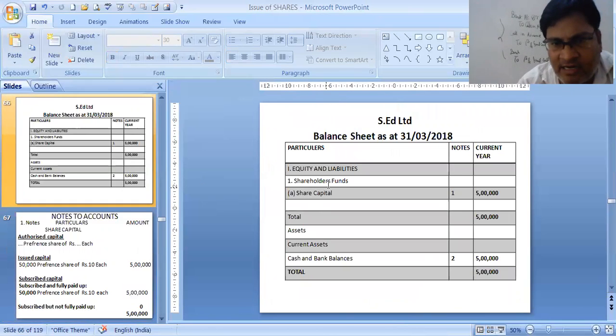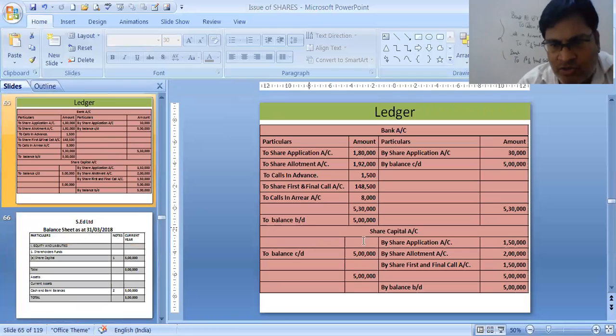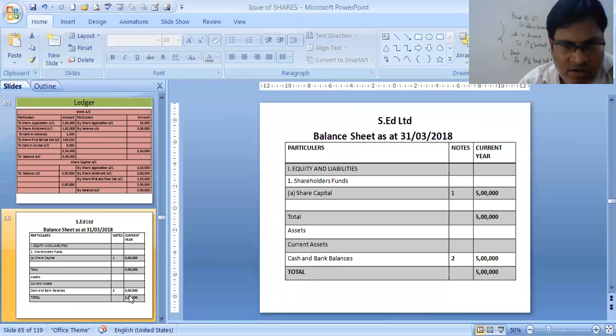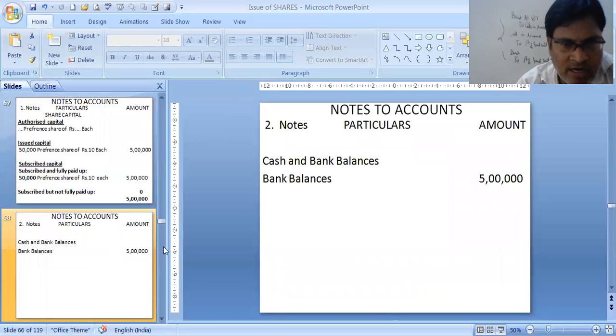See the balance sheet under shareholders fund, share capital 5 lakhs. Total is 5 lakhs. Assets, nothing is given. Current assets, cash and bank balance. We have already got the balance from the ledger account. That was 5 lakhs only. See, 5 lakhs is the balance. So that we have passed 5 lakhs. Then that 5 lakhs balance we need to show in the notes to accounts also. That is note 2 we have prepared for cash and bank balance.